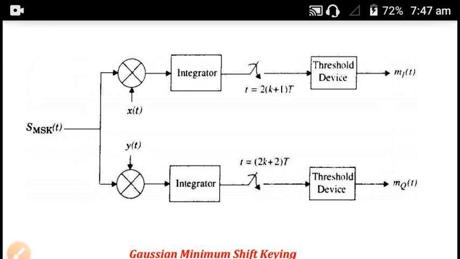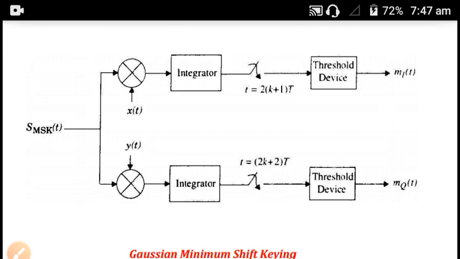Based on the level of the signal at the output of the integrator, the two threshold detectors decide whether the original signal is 0 or 1.